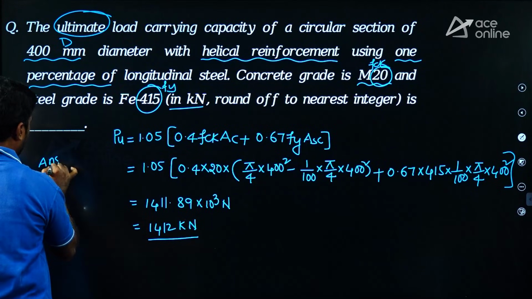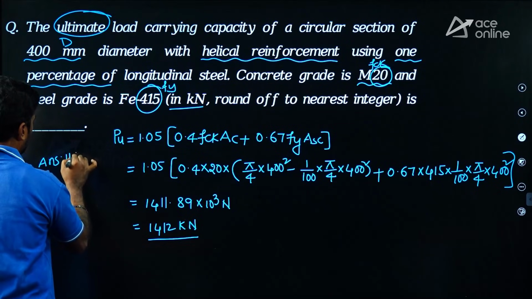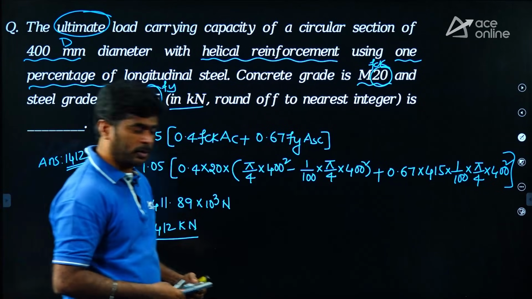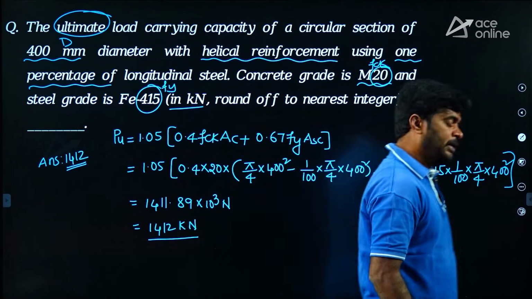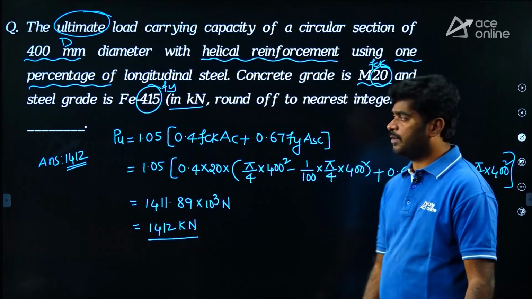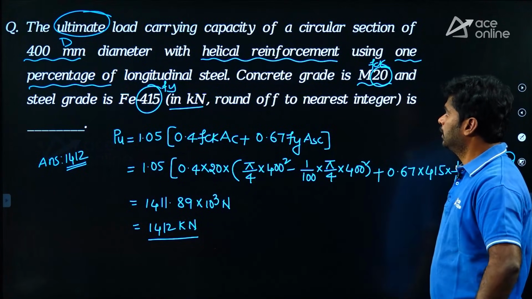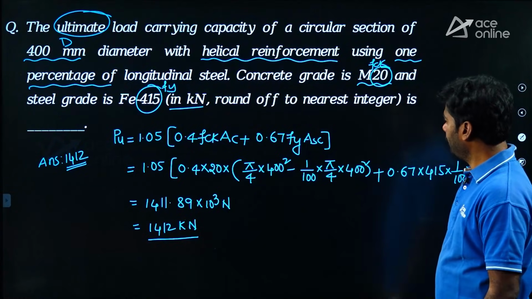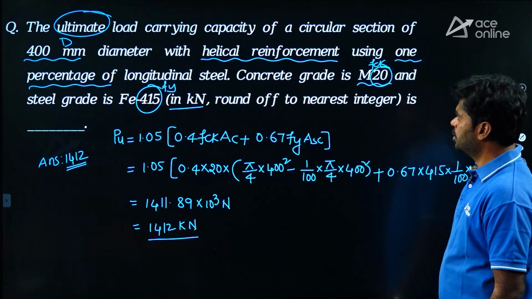Now the answer is 1412. Is it okay? They are asking the ultimate load carrying capacity of a helically reinforced column. Okay. Moving to the next question.